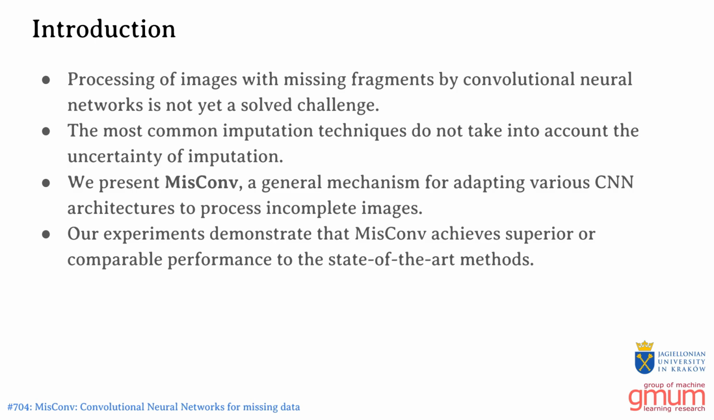In this work, we present MisConv, a generalization of CNNs to the case of incomplete images. We will show that MisConv takes the uncertainty contained in missing pixels into account and allows for training well-performing models on incomplete data.